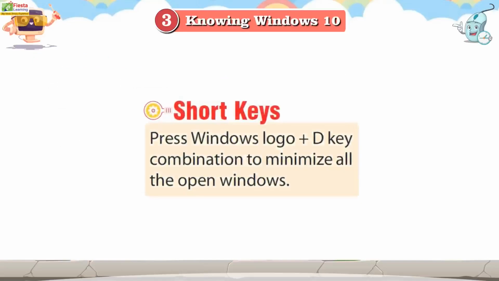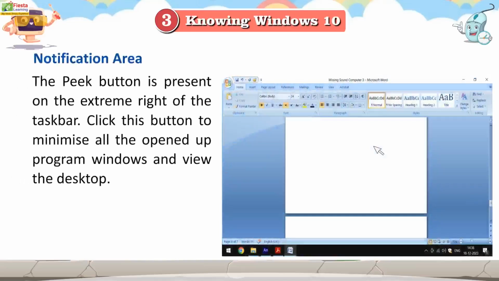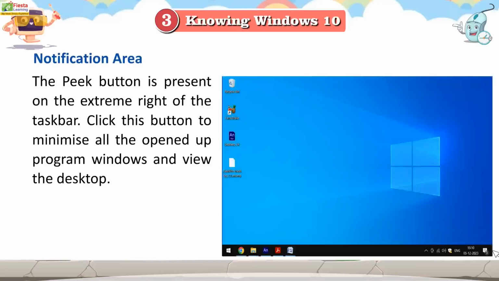Press the Windows logo plus D key combination to minimize all the open windows. The Peek button is present on the extreme right of the taskbar. Click this button to minimize all the opened program windows and view the desktop.